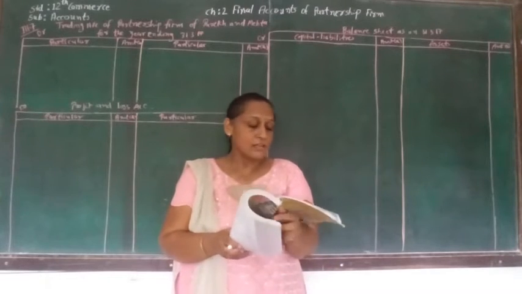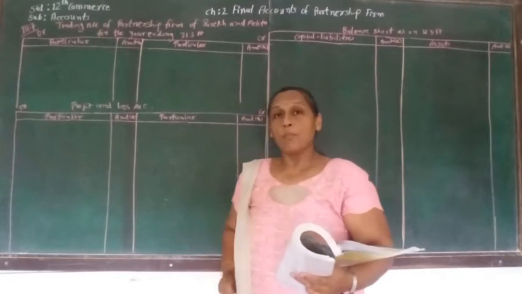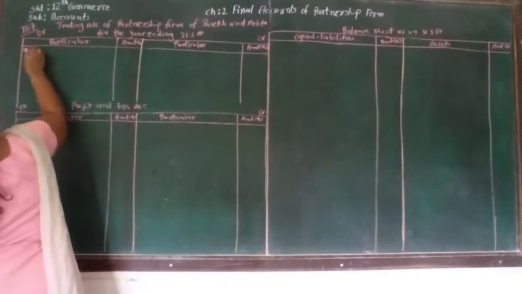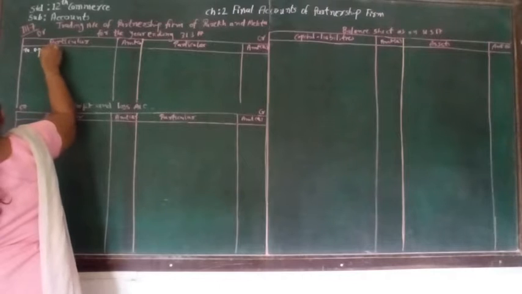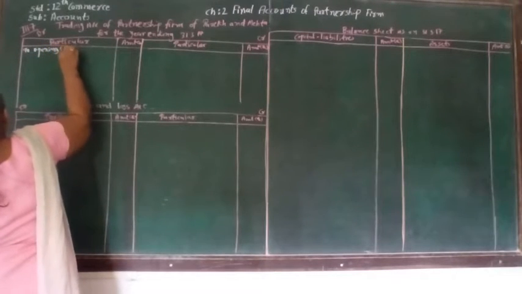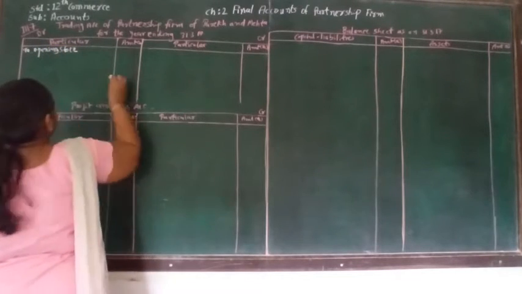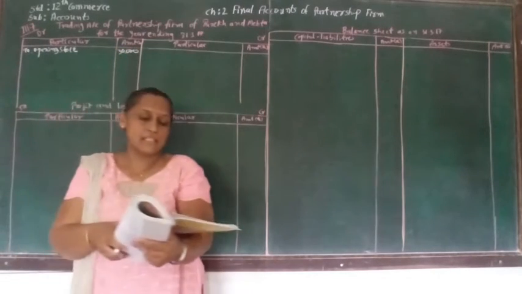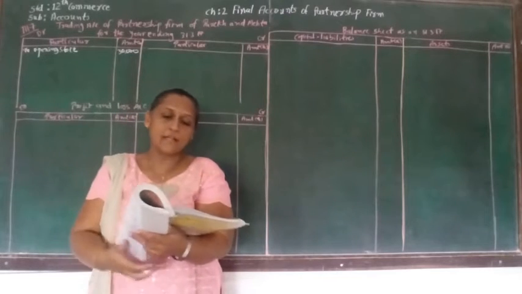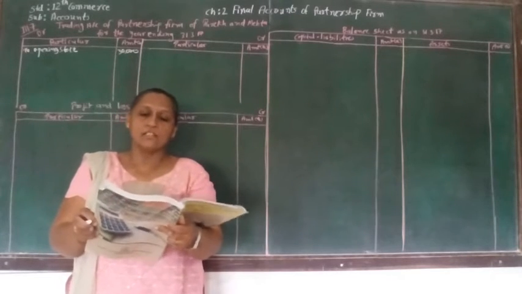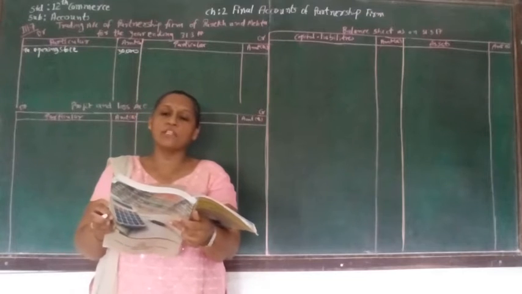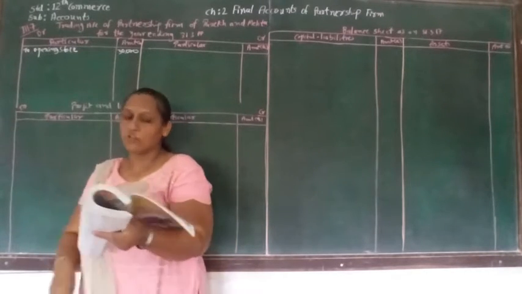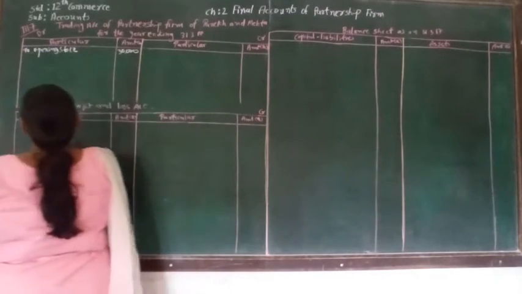So very first account in a trial balance is a opening stock. That's supposed to be written in the trading account too. Opening stock. So that's supposed to be 30,000. Now after that another thing is a purchase, and in a purchase there is a adjustment number 2. That is telling us that a purchase bill of rupees 15,000 is received from creditor but not recorded. That means unrecorded purchase. Let's make the adjustment of that.